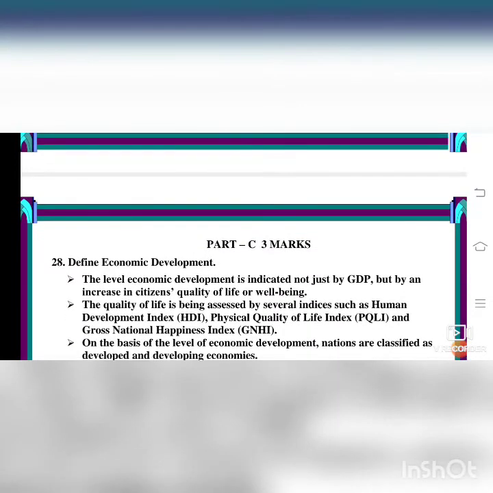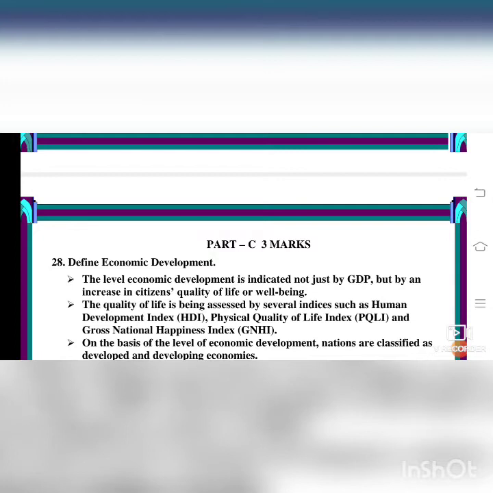Now we will move on to part C. Define economic development. The level of economic development is indicated not just by GDP but by an increase in citizens' quality of life or well-being. So listen, not only GDP tells about economic development, but also the standard of living of people, whether they are above the poverty line, whether they are getting a good job, good income and good earnings to live their life. That must be seen, an increase in citizens' quality of life and standard of living.